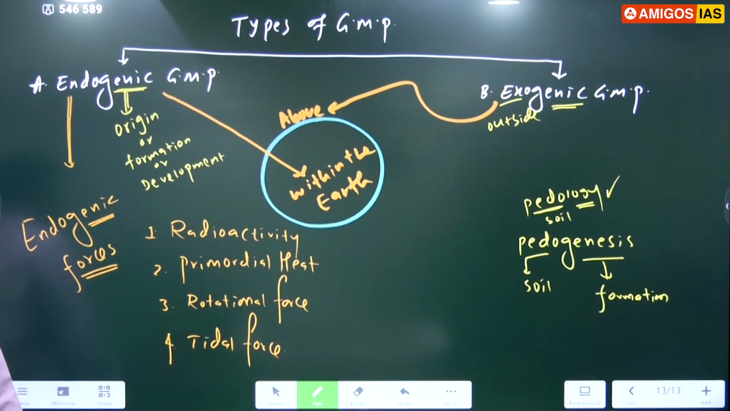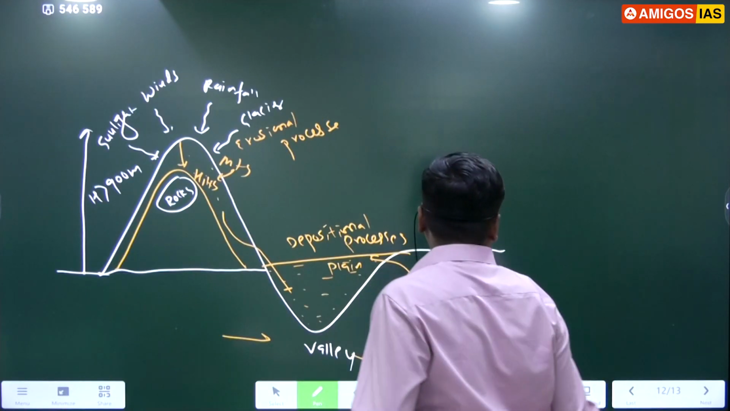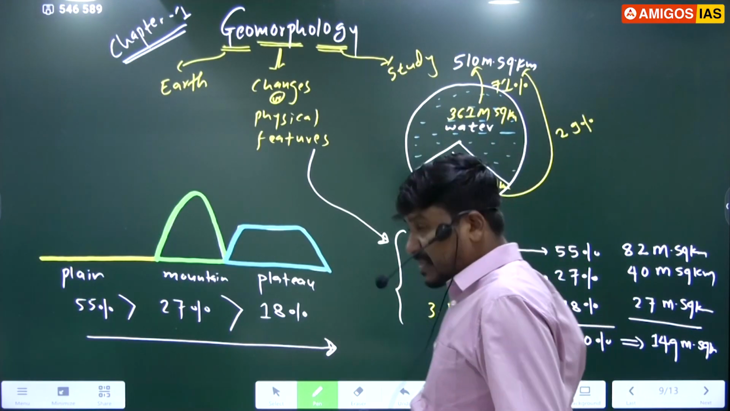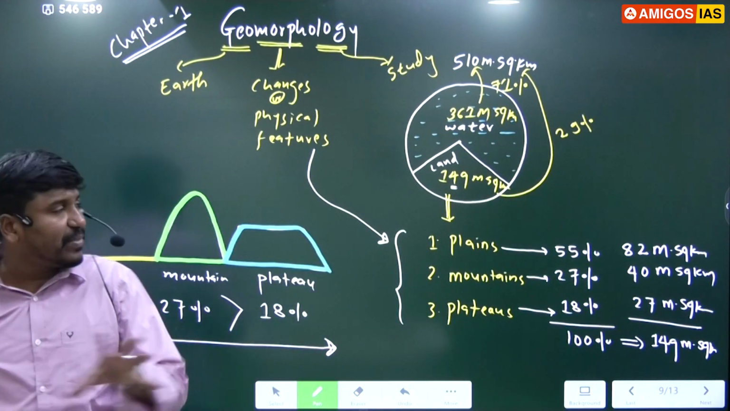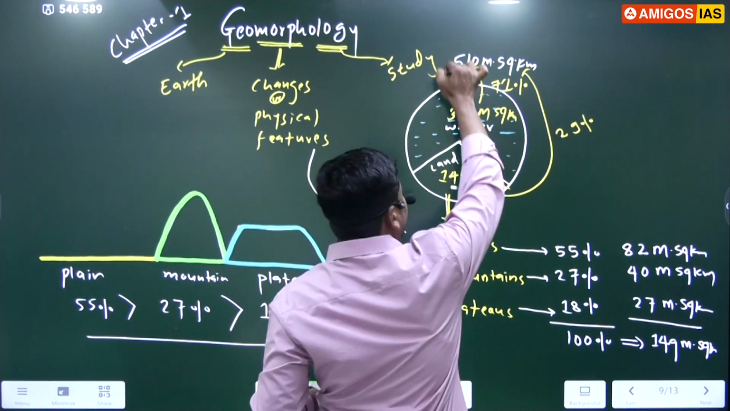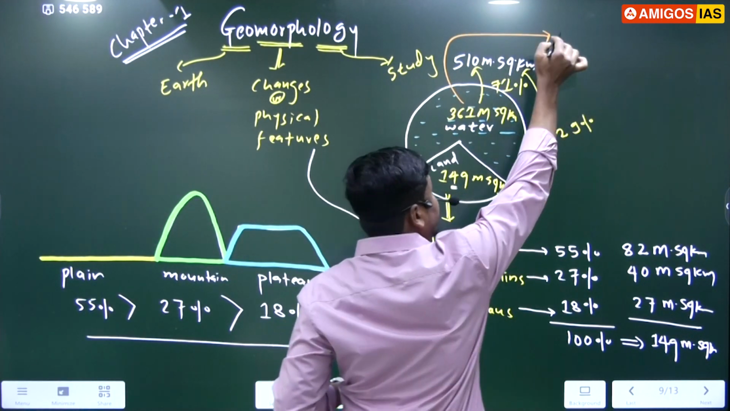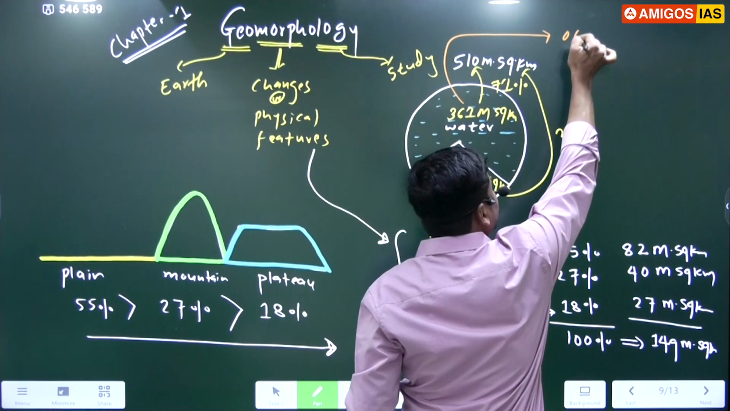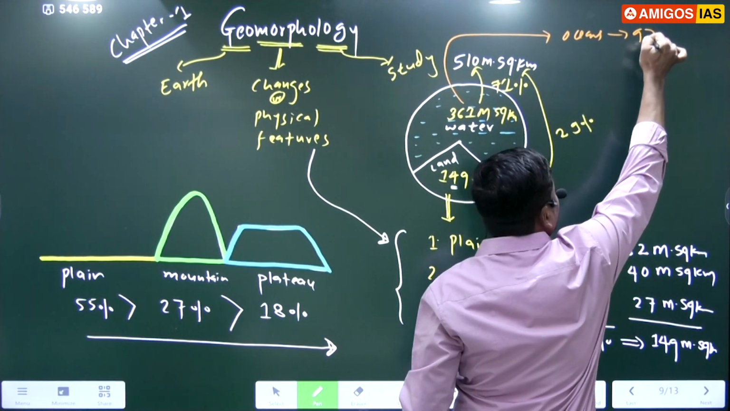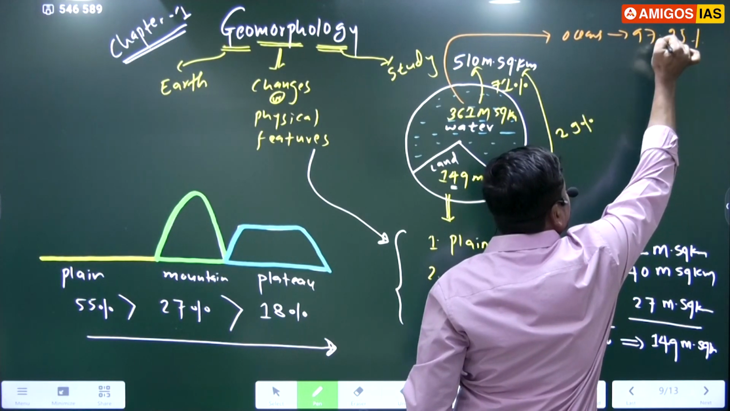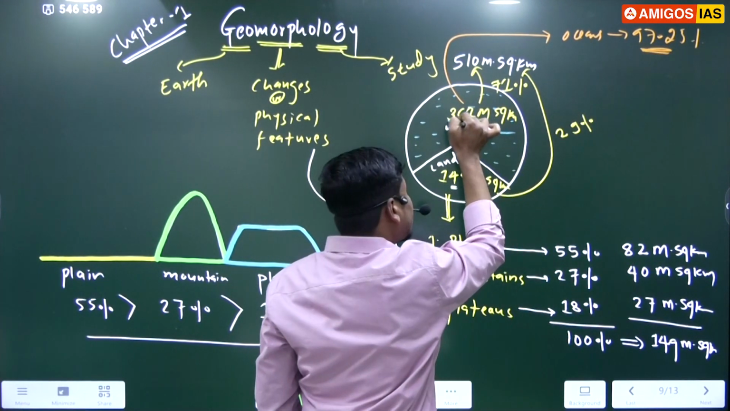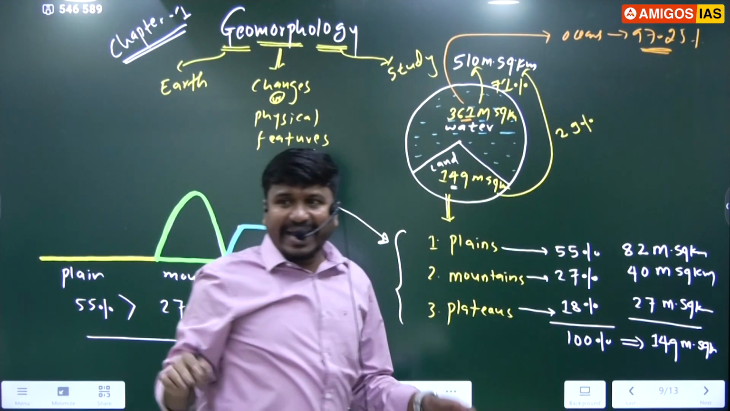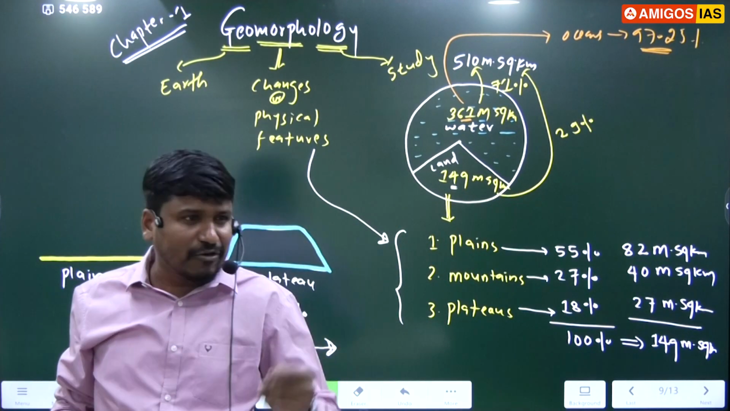As I mentioned in my earlier slide, around 71% of the earth's surface is covered by water, which is about 361 million square kilometers. Most of the water is in the oceans, right? Around 97.25% of the water is in the oceans. Out of this total water, most is in the oceans. And oceans mean waves and tides are common, right?